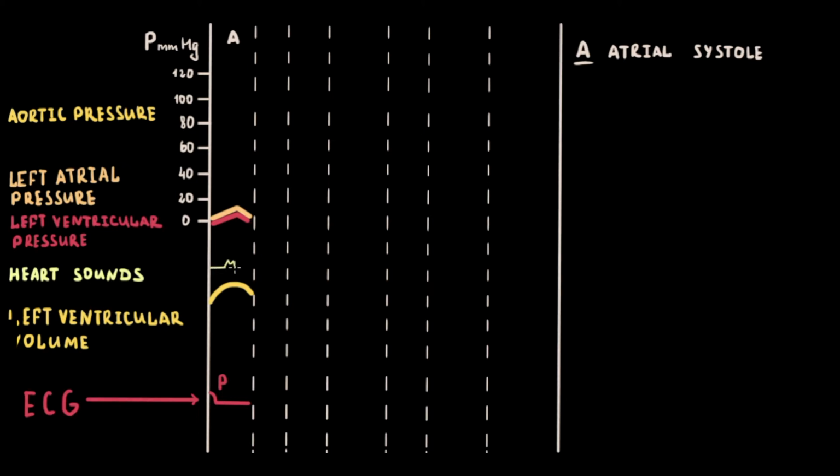Atrial systole causes a forced harsh sound. Normally it is not audible in adults. In this period, aortic pressure falls because the blood that was ejected in the previous cycle is running off into systemic circulation.